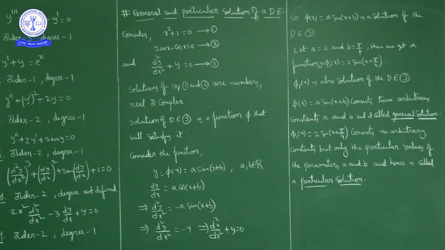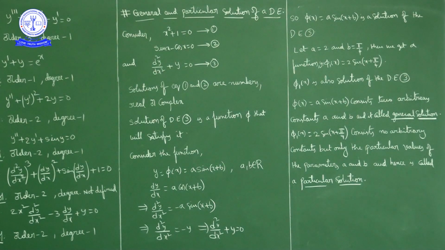Okay, but this is a function. For the first two, x square plus 1 is equal to 0 and sin x minus cos x is equal to 0, solutions of the equations are real numbers. Okay, it may be real numbers or complex numbers. Overall, they are numbers. Whereas the solution of a differential equation is a function. So what function did I write here? y is equal to a sin of x plus b. You can write a cos of x plus b also, no issue. So y is equal to phi of x is equal to a sin of x plus b. Here a and b are real numbers.